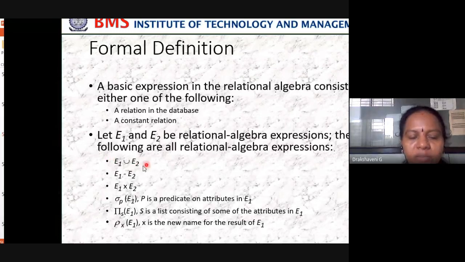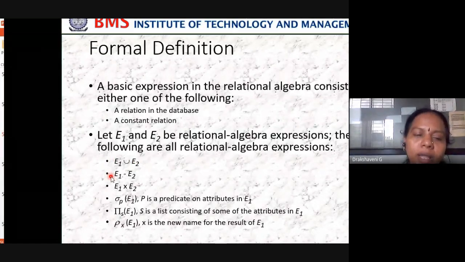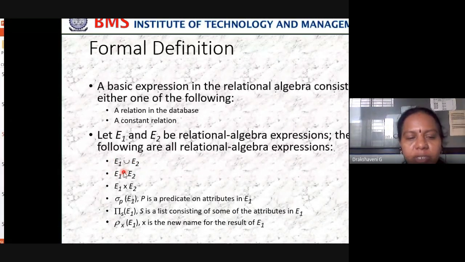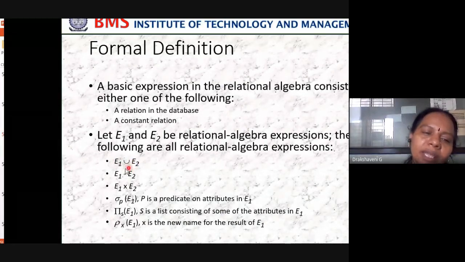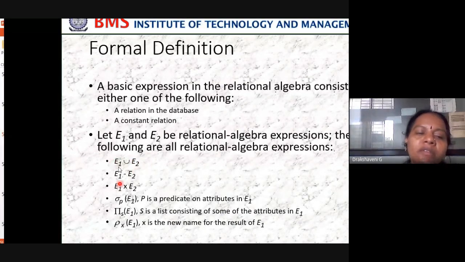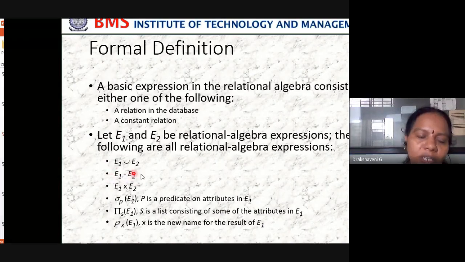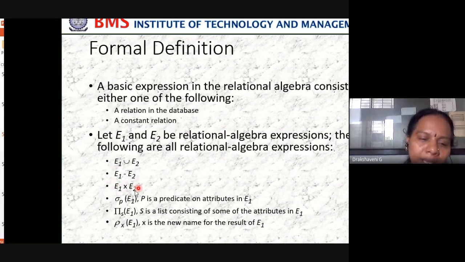I can do a union with the expressions, or I can do a subtraction with the expressions. What are these expressions? I can say A plus B for E1, and for E2 I can say A minus B. So I can do both. Even with the expressions I can do union, subtraction, and Cartesian product.